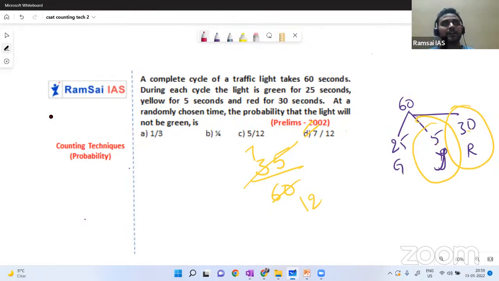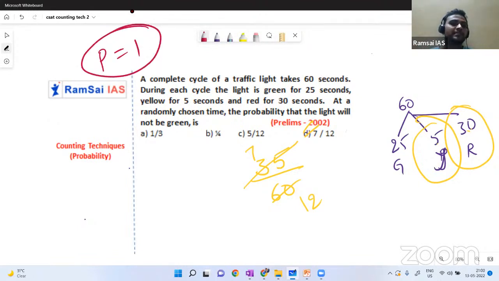Similarly, here we are subtracting the number of boys from the total. But with probability, remember, the highest probability is always 1. If someone says the probability of getting the job, the probability of clearing the interview is 1.5, that is impossible. If someone says 110%, their statement is wrong. 110% never exists. If I say I put 200% of my efforts, that is a false statement. 100% is the highest.